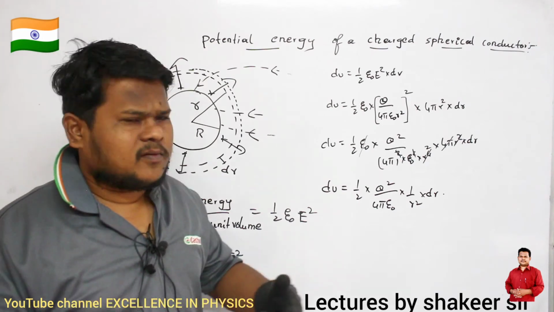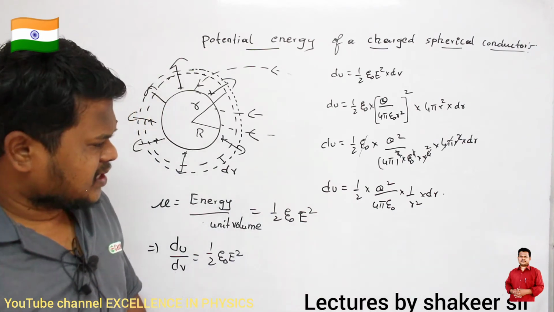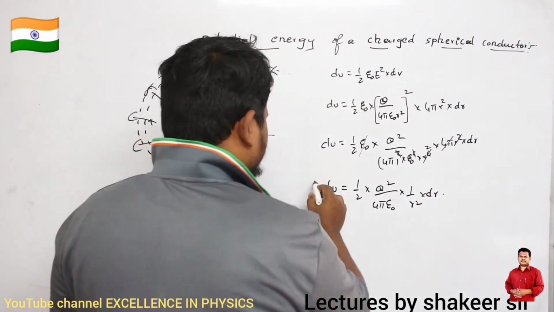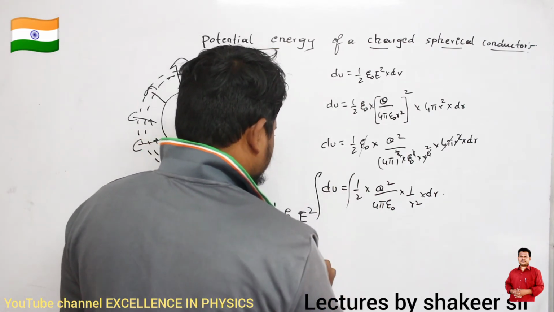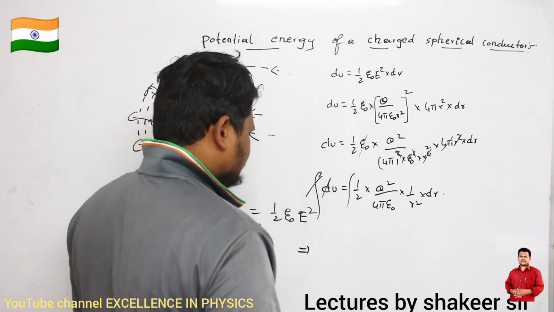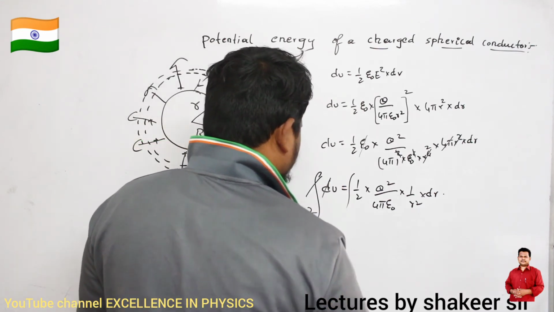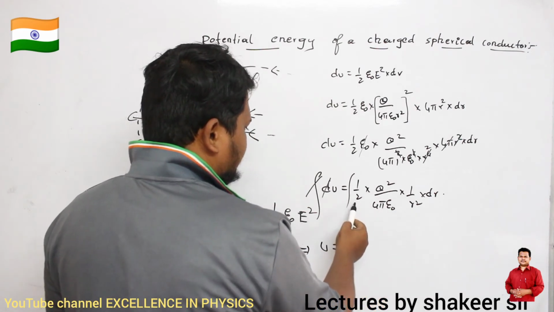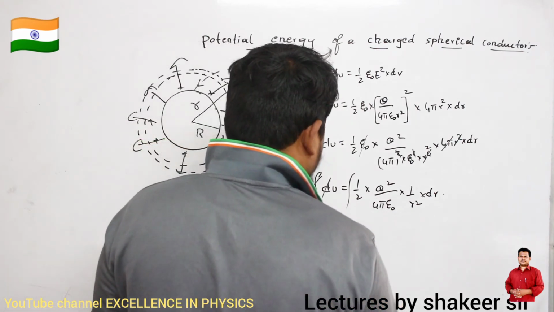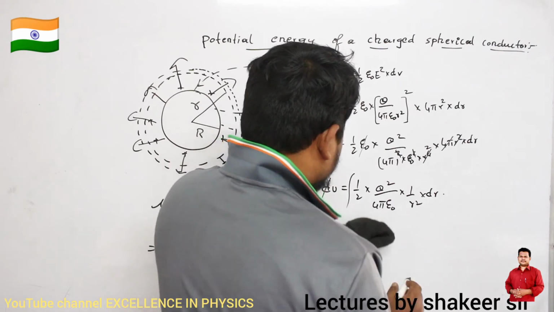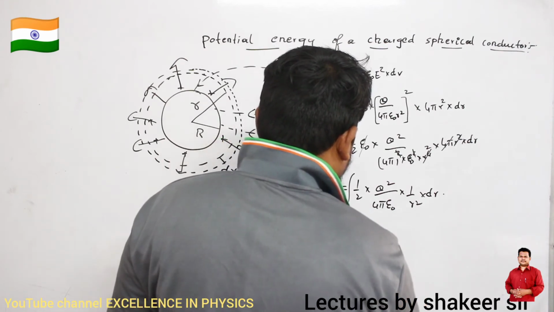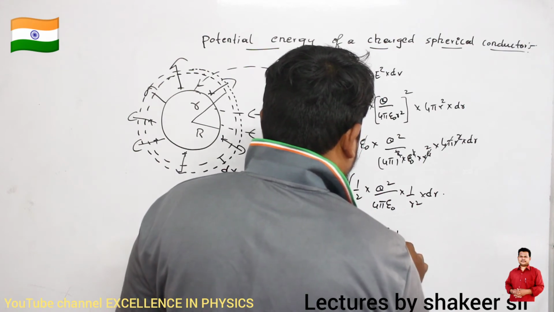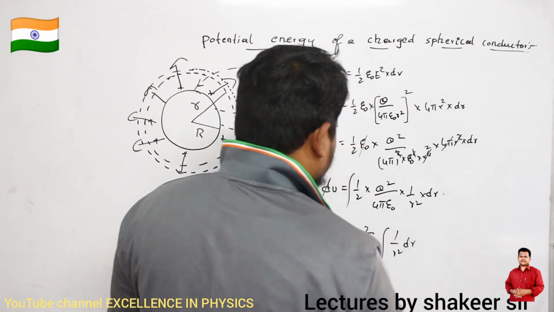Now if I want to calculate the total energy, what I have to do is integrate on both sides. The integration and differentiation cancel, so U is equal to, and the constant term q square by 8 pi epsilon naught can be taken out of the integration. So q square divided by 8 pi epsilon naught times the integration of 1 by r square dr. What are the limits?